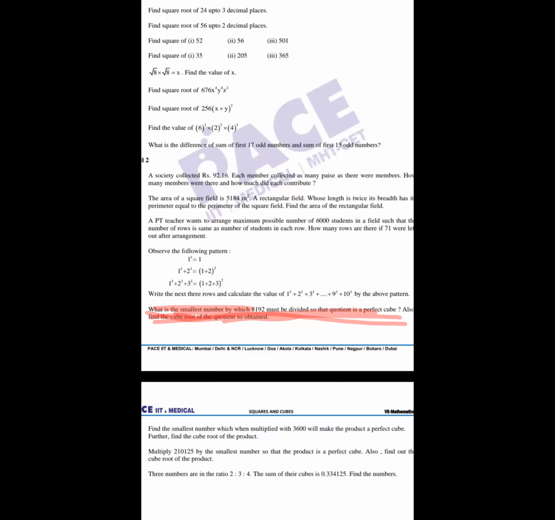Sir, you told us to see the link. You told us that the answer key is sent in the group. Sir, I didn't find it in the group. Ask your coordinator. Which center are you? Chembur. Ask your coordinator about the answer key. He'll provide it. My father is talking to him. He said he will send it again. Just drop him a reminder message.